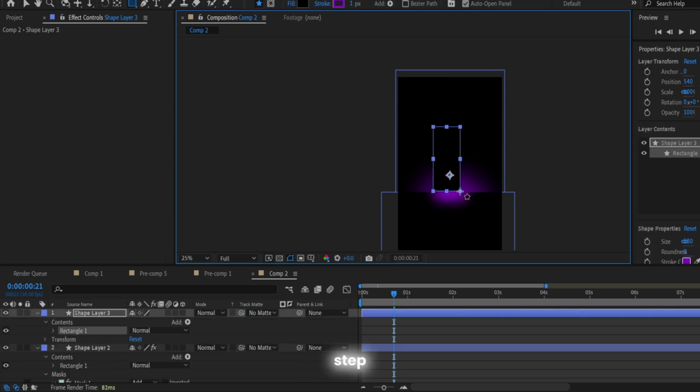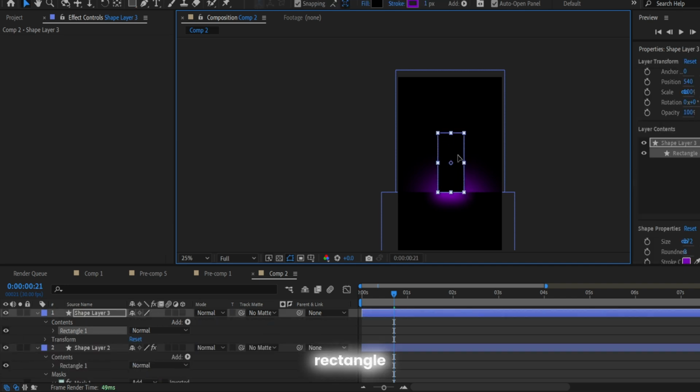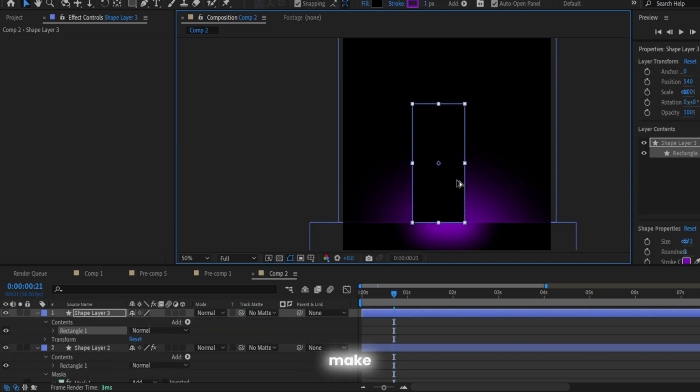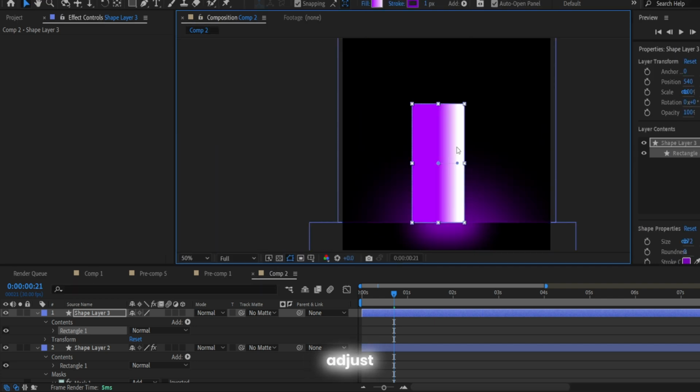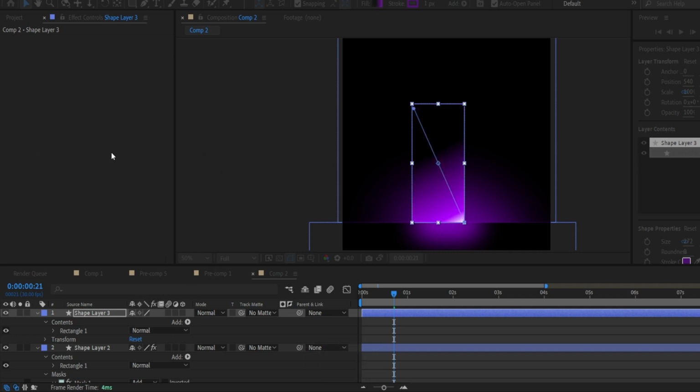Okay guys, the next step, we need to create a building. So for this we need to use just the rectangle. I will make some windows inside, but before that we need to adjust our gradients as well. So you can just repeat after me to make it look similar, or you can try to adjust it by yourself.